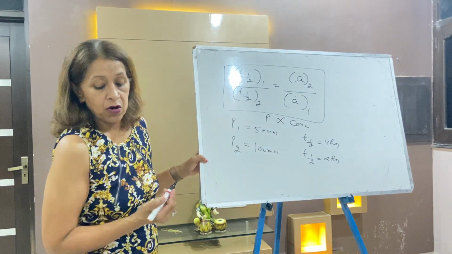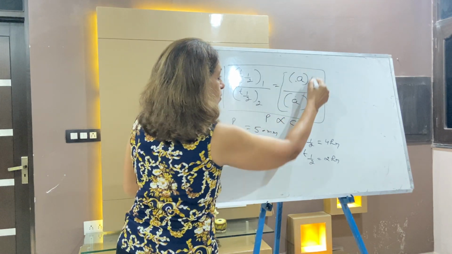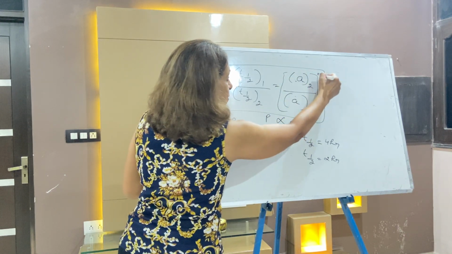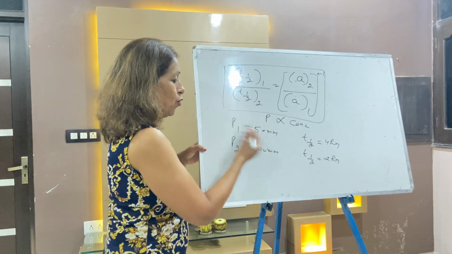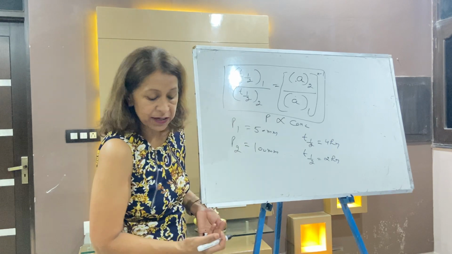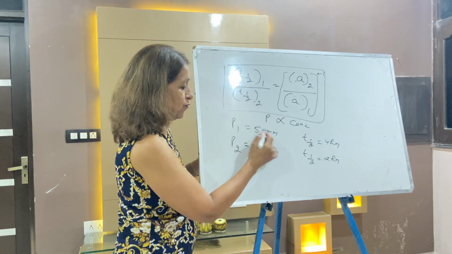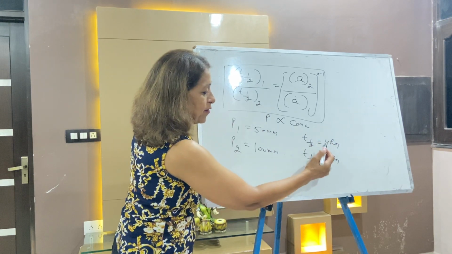Okay, now what is the order? Please write here, this is A2 by A1, you forgot to write n minus 1. N minus 1 was the power, you forgot to write. So what is the order? Half-lives are given, let me start now. This is a question: pressures are 50 and 100 mm, half-life of the first is 4 hours, half-life of the second is 2 hours.